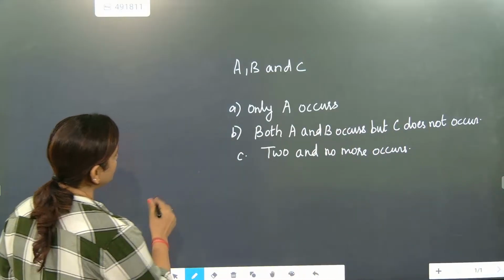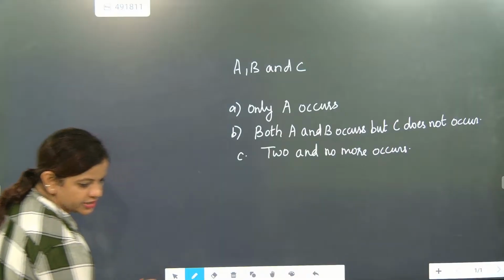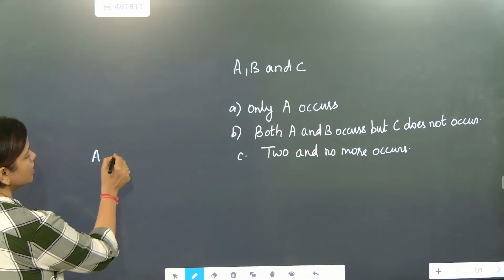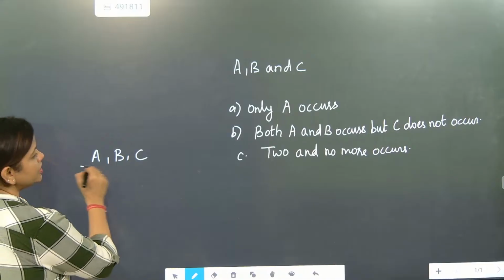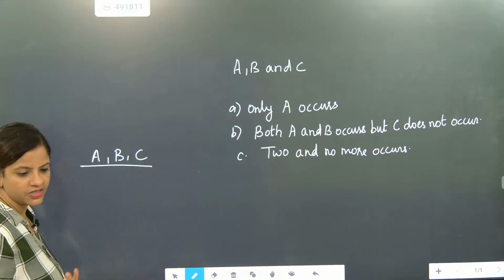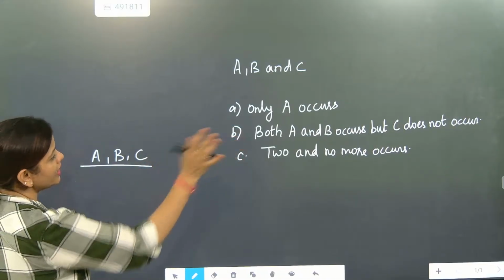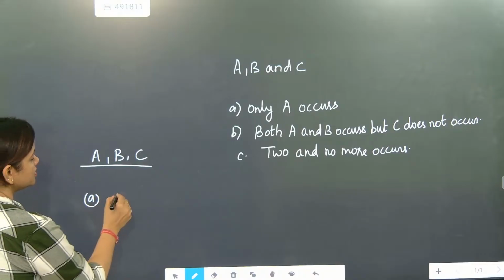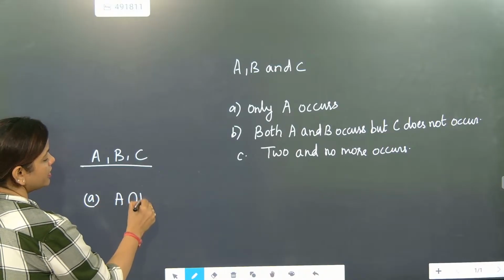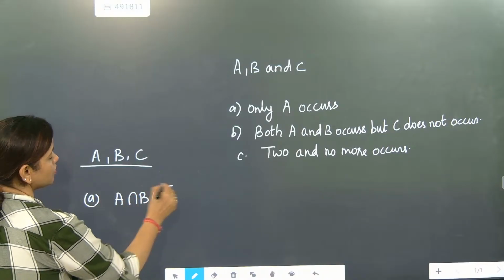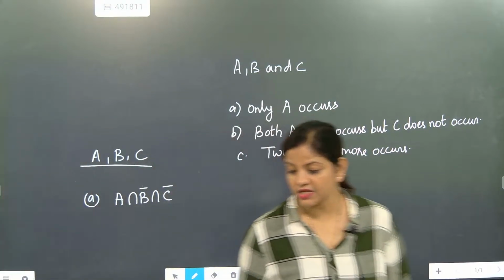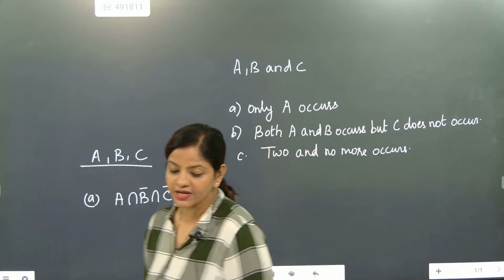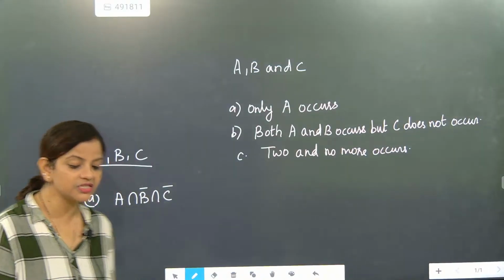Only A occurs. In your set, you have A also, B also, and C also. And all the three are going to participate in all the events. Understood? So here, only A occurs. So the first answer is A is occurring, but B and C are not occurring. So A will occur, but B and C are not a part of it. Absolutely correct, Siddharth. The first answer is absolutely correct.